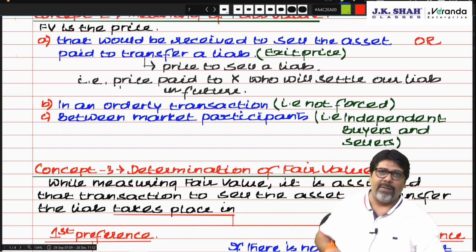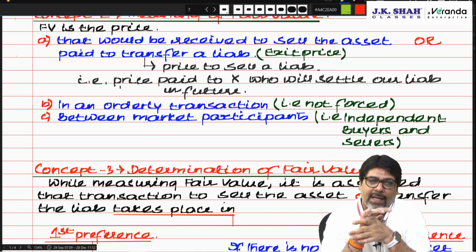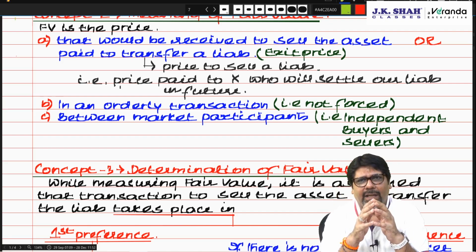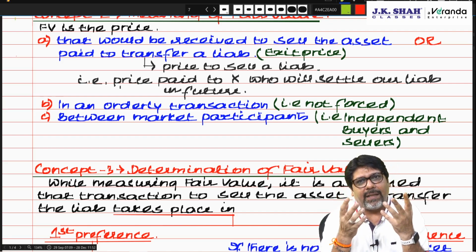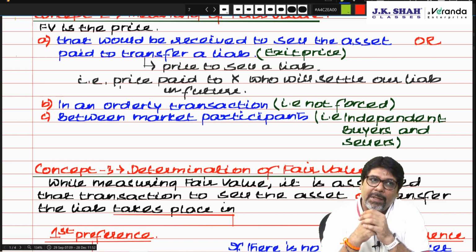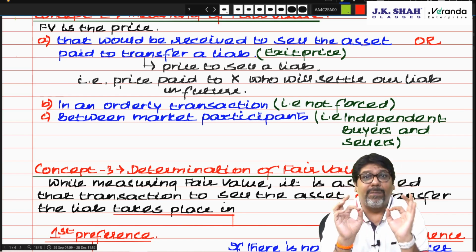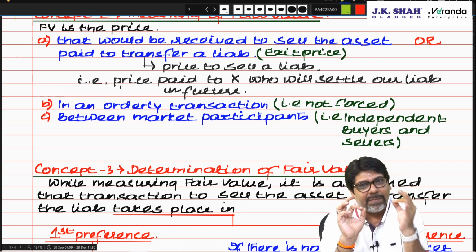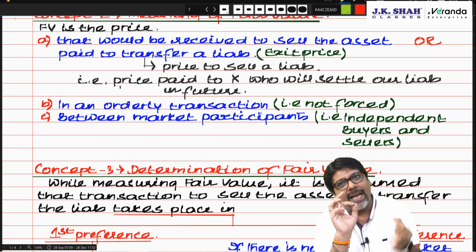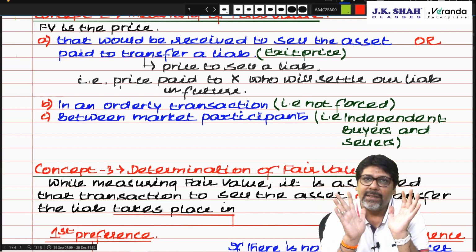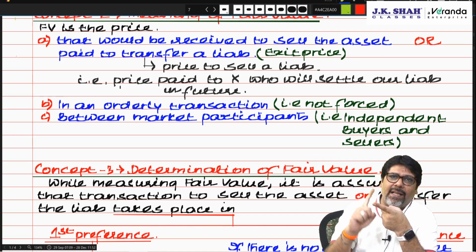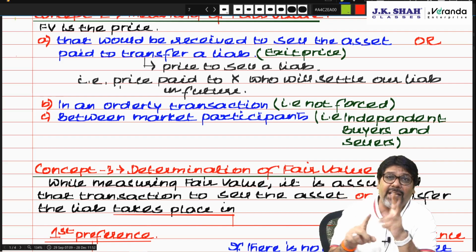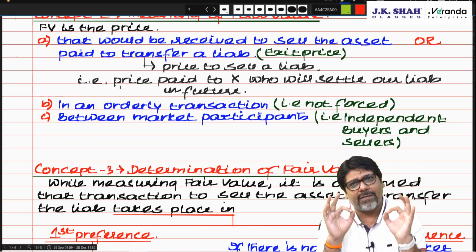For example, I'll tell you, I've got a classroom. Correct? I've got a classroom. So basically it's a property. So property, I can sell it in the market where there are a lot of buyers and sellers. But classroom as it is would be sold at the best price if somebody is ready to buy it and use it as classroom only. Because benches are there, audio video systems are there, projector is there, board is there, laptop is there, software is there, everything is there. So whatever you require in the classroom, that is there.